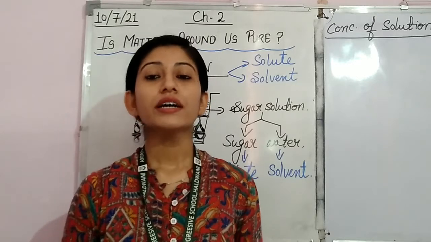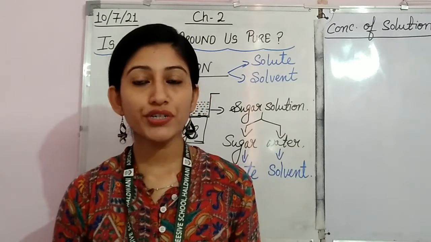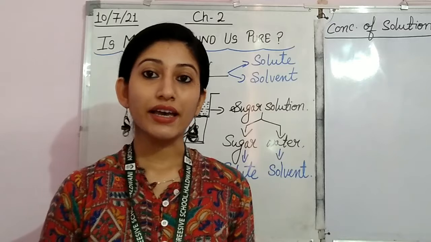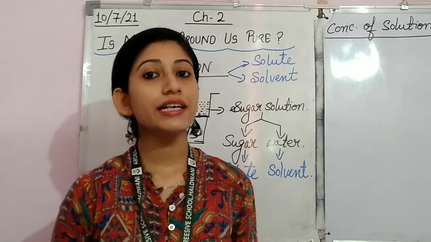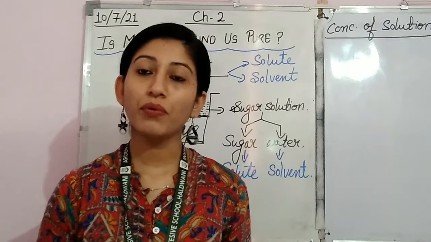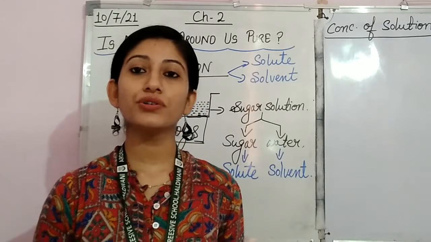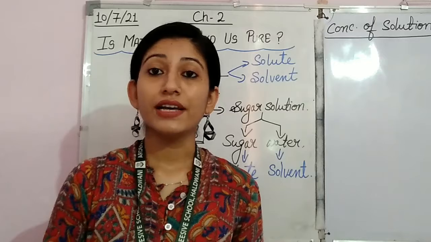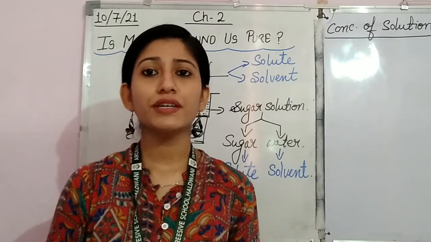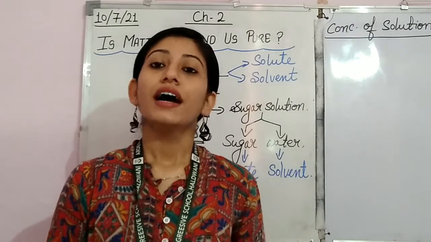That is called the concentration of solution. Now, in this case, the solution can be measured in mass as well as in volume, and the solute is always measured in mass.